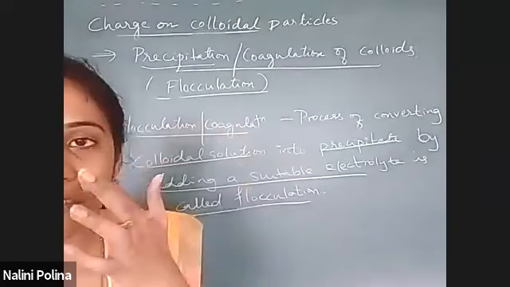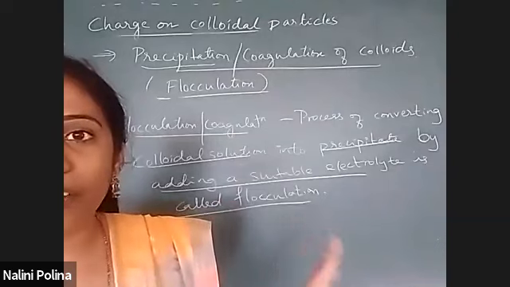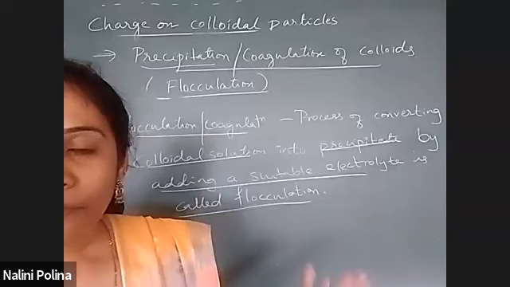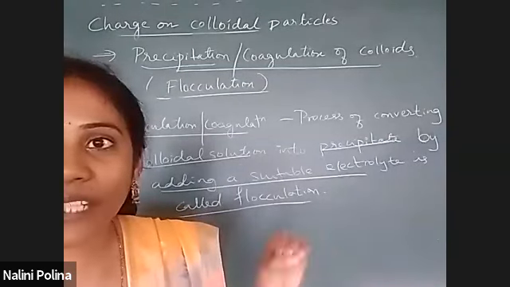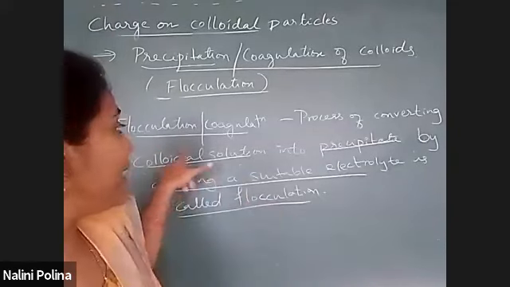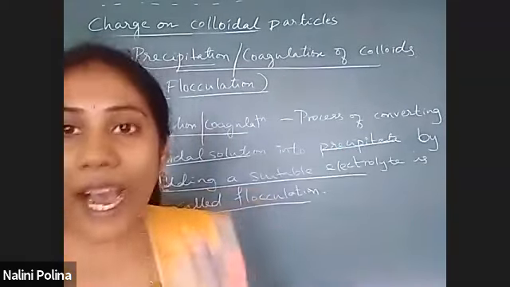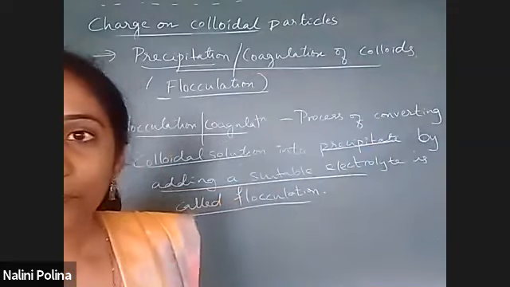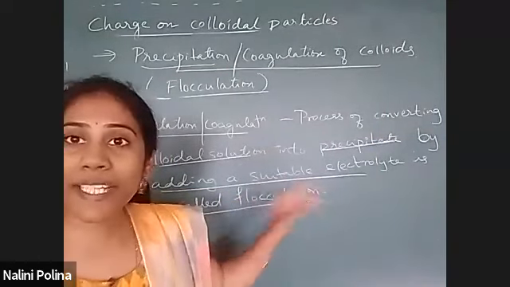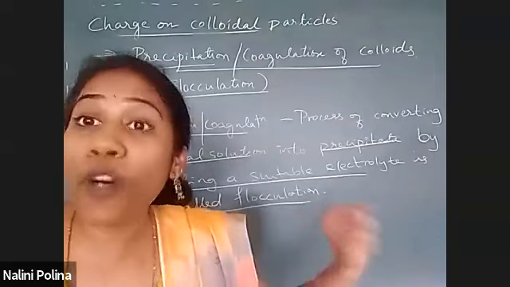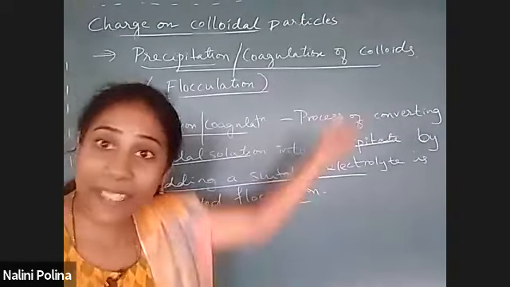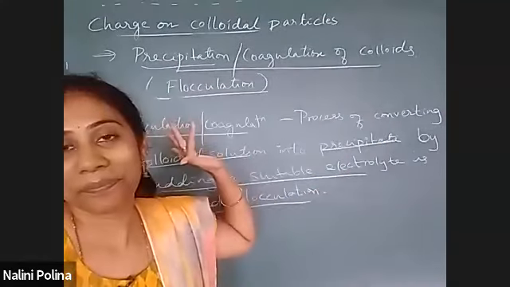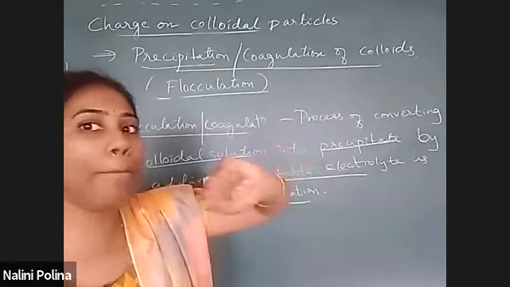Peptization is different. Don't get confused. Okay, peptization is completely different. It's just the opposite. In peptization, precipitate is converted into colloidal solution. Here colloidal solution is converted into precipitate. How? By adding, here also by adding suitable electrolyte. There also by adding suitable electrolyte. Okay, but here suitable electrolyte is added to remove a charge. In peptization, suitable electrolyte was added to create a charge actually. Okay, this is opposite to peptization.